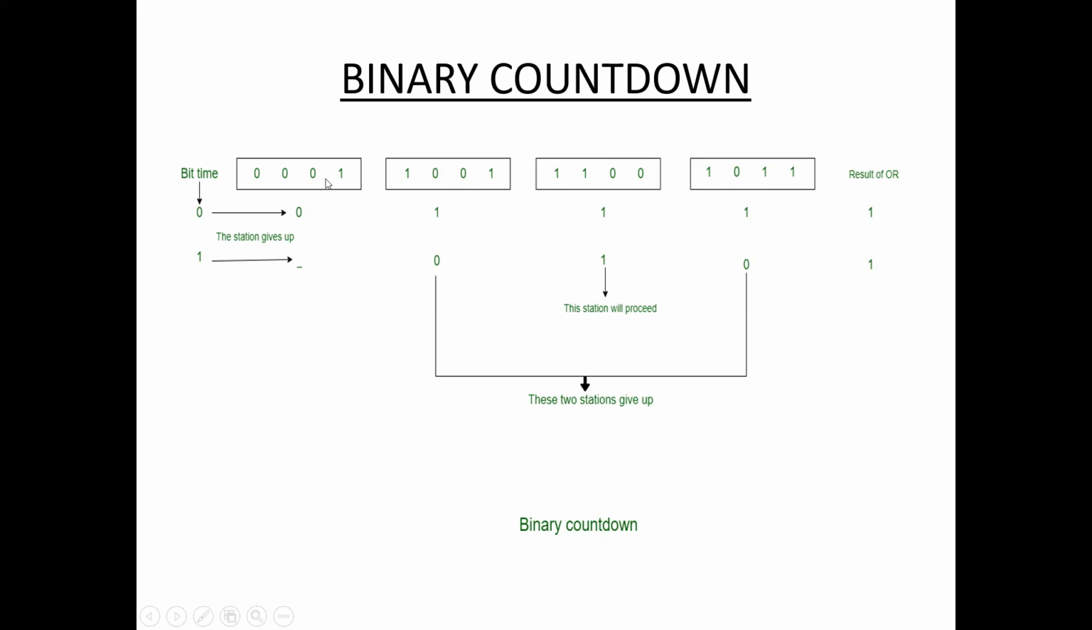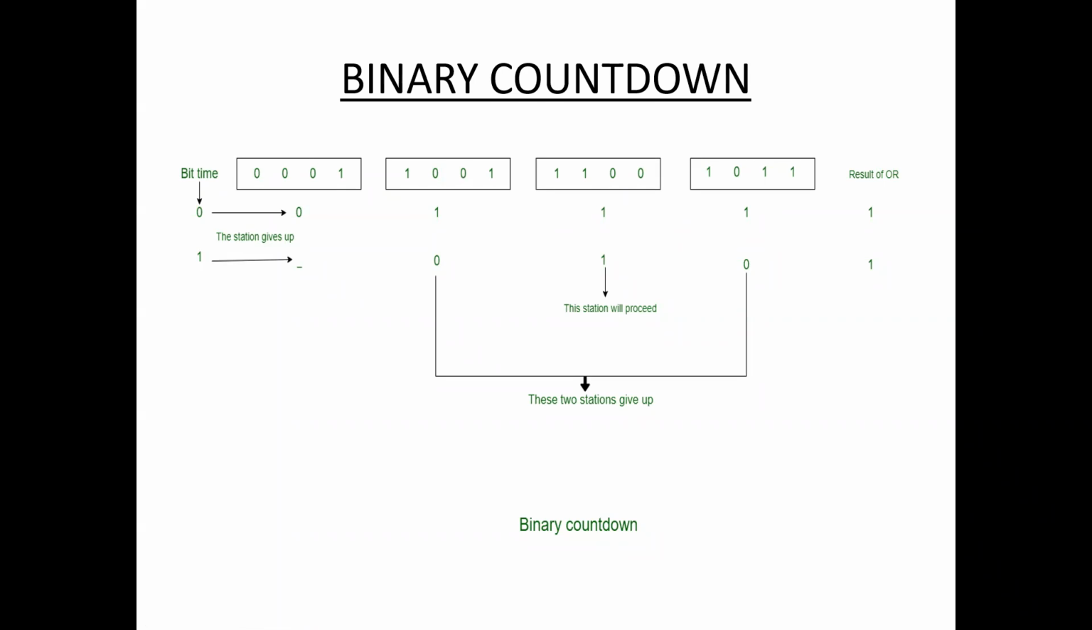0001 is the address of station 1. 1001 is the address of station 2. 1100 is the binary address of station 3. 1011 is the address of station 4. So these are the 4 stations, each has a particular binary address. A station that wants to use the channel broadcasts its address as a binary bit string, starting with the higher order bit. Here all addresses are assumed to be of the same length.